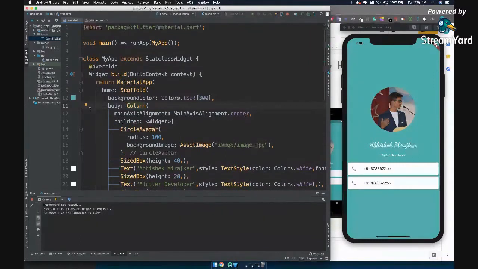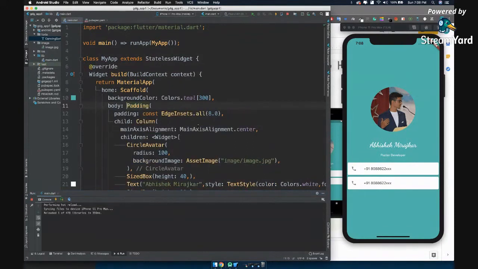Let's come here. Let's click on the hint box and let's see, wrap with padding. Now it will automatically add a padding property. It will add an EdgeInsets.all and stuff like that. Let's understand what EdgeInsets is. EdgeInsets is nothing but a property. Let's add symmetric. Once you add symmetric, that means you will be adding padding symmetrically.